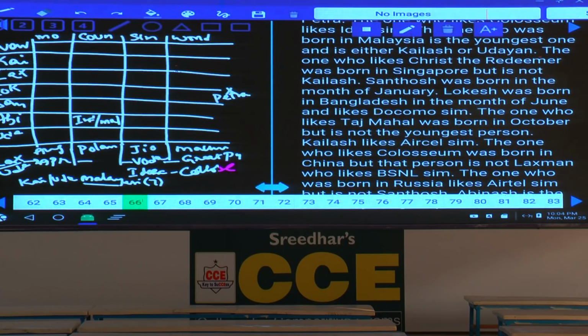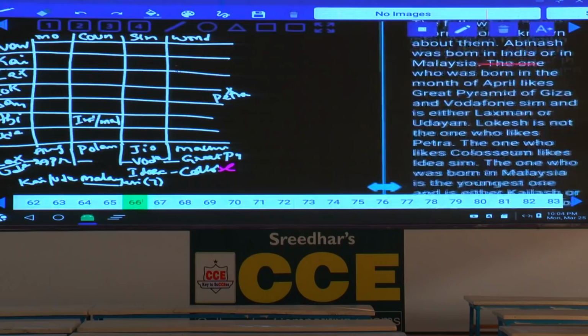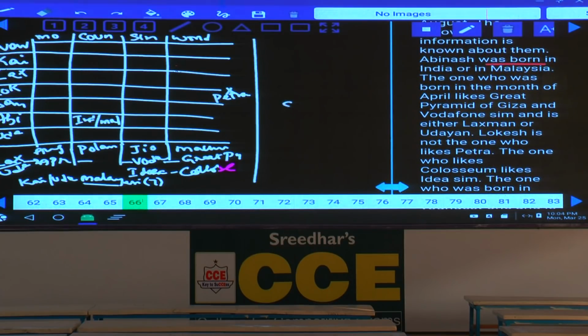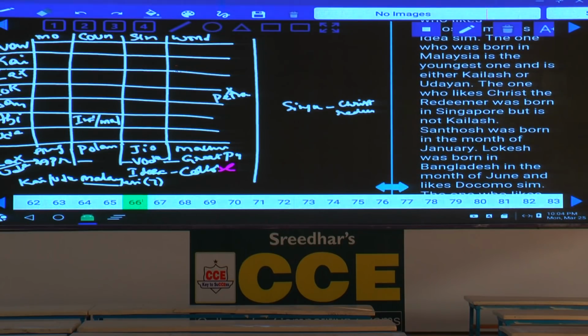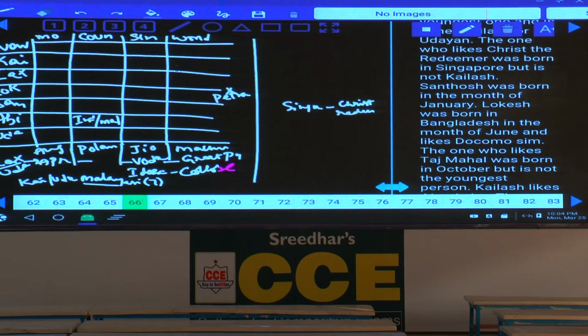Next one, the one who likes Christ the Redeemer was born in Singapore but is not Kailash. And what is the other information we have? The one who likes Christ the Redeemer was born in Singapore. Now, if you take one more information here, the one who was born in Singapore likes Christ the Redeemer, isn't it? And this person is not Kailas.